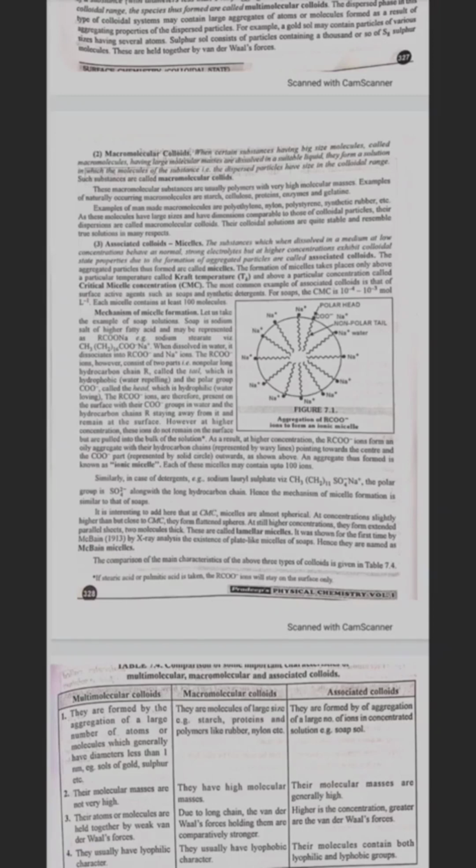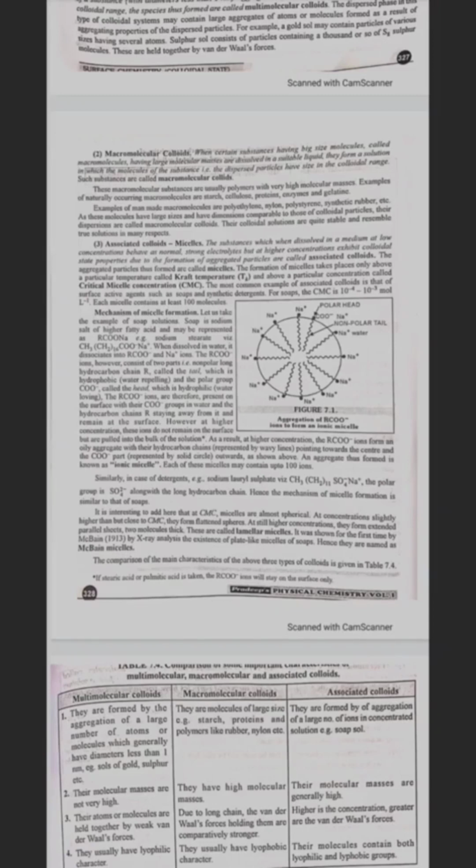The formation of micelles takes place only above a particular temperature called Kraft temperature and above a particular concentration called critical micelle concentration. The most common example of associated colloids is that of surface active agents such as soap and synthetic detergents. For soaps, the CMC is 10^-4 to 10^-3 moles per liter. Each micelle contains at least 100 molecules.